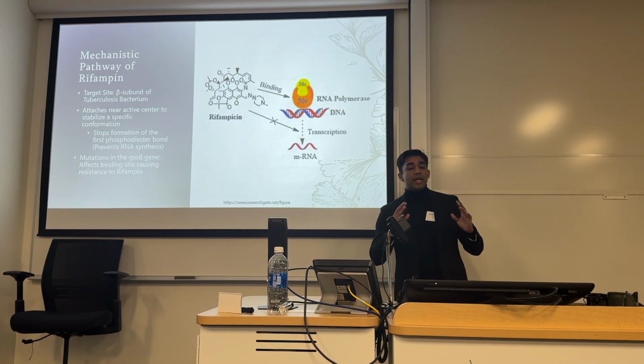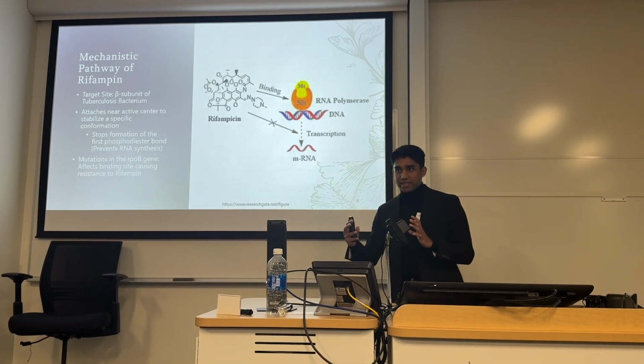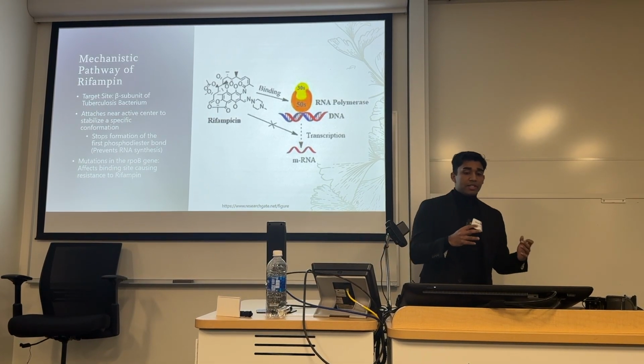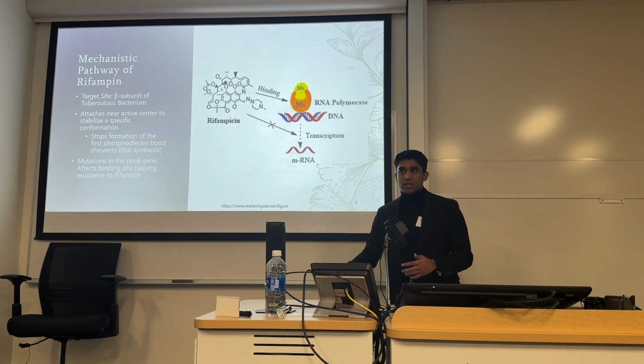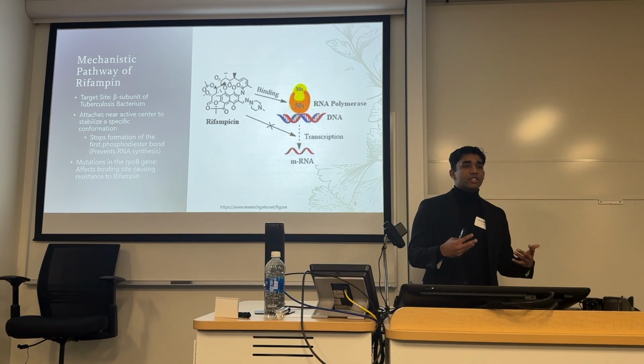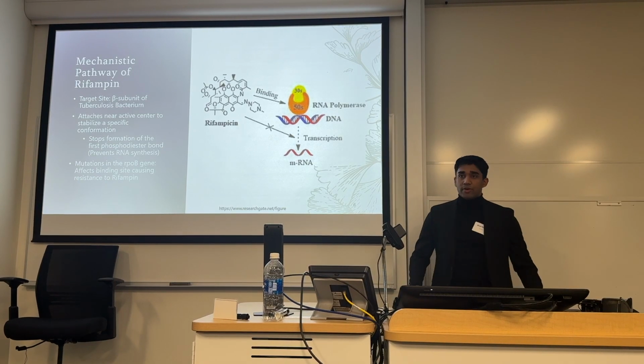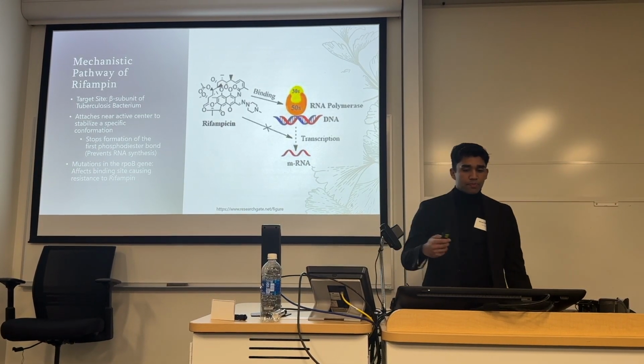However, mutations in the rpoB gene basically affect the binding site, causing rifampin to be unable to bind to tuberculosis. What this causes is that in the next generation of tuberculosis, we essentially have rifampin resistance. And this image is just a brief explanation of how this works.